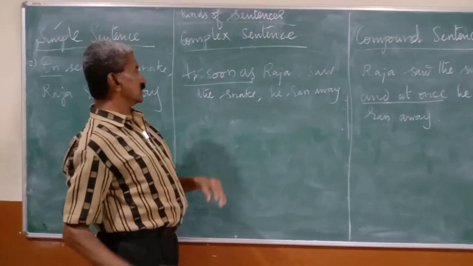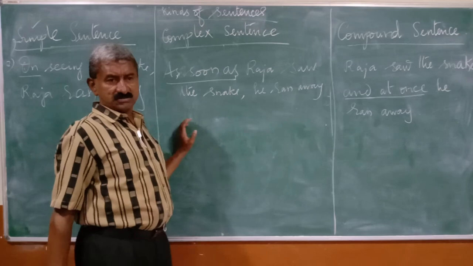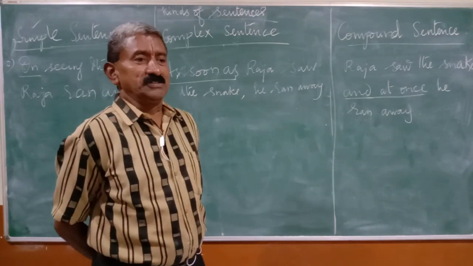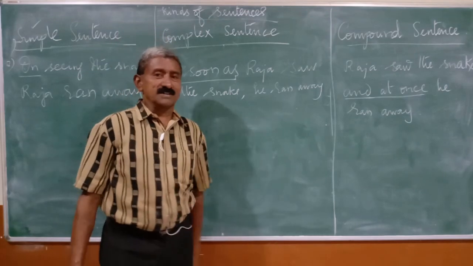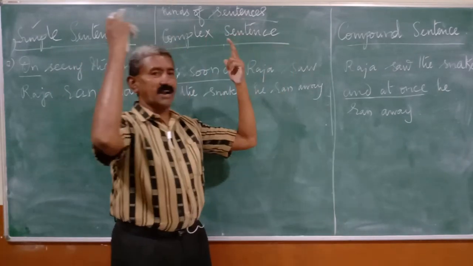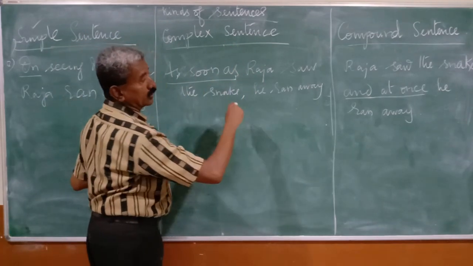As soon as Raja saw the snake, he ran away. Will anyone else seeing the snake stand there or come and meet me? No, it's not possible. If anyone happens to see the snake, they will immediately run away. Likewise, as soon as Raja saw the snake, he ran away.